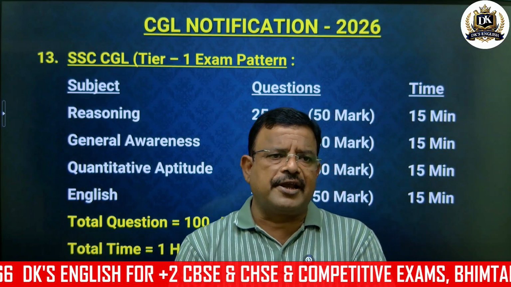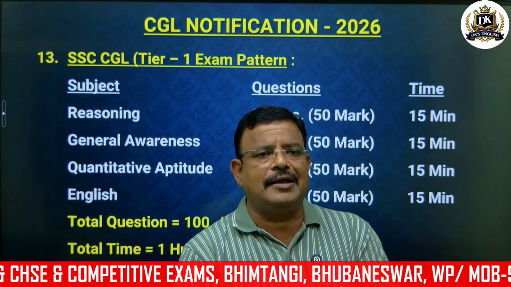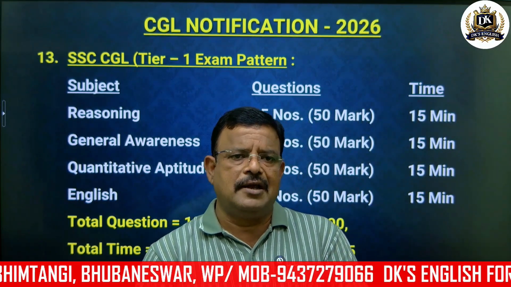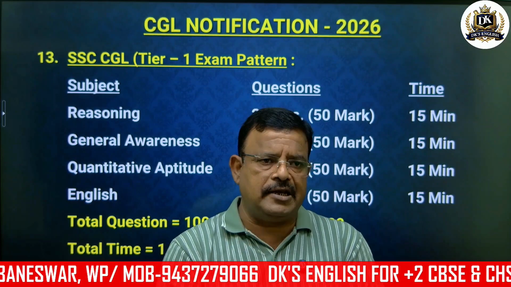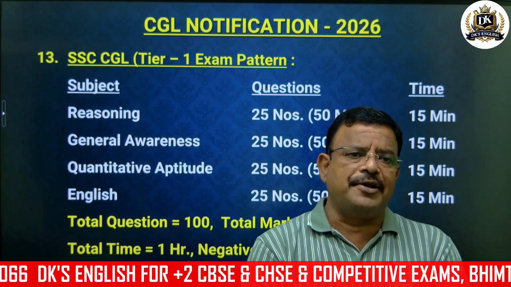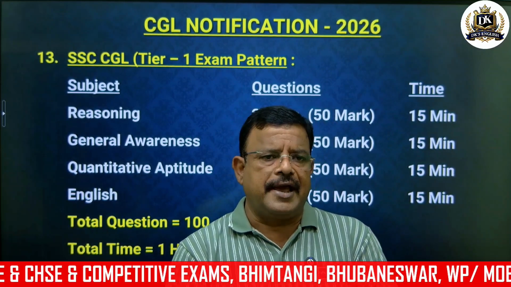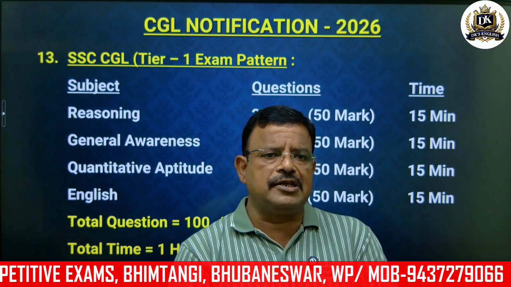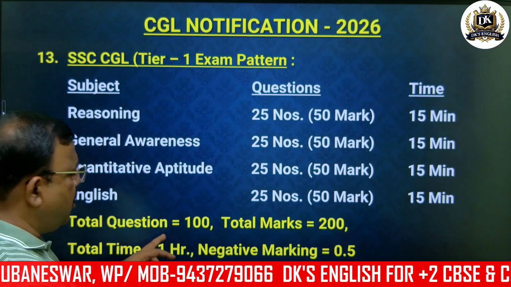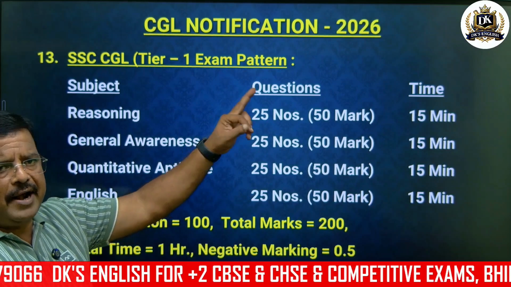And then the quantitative aptitude test has 25 questions, and every question carries 2 marks, I mean 50 marks in total, and that is also 15 minutes. And finally there comes English. In English, same thing, 25 questions, 50 marks in total, also 15 minutes. So in total, there are 100 questions and the total marks are 200 in the Tier 1 exam.